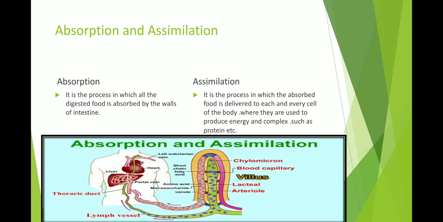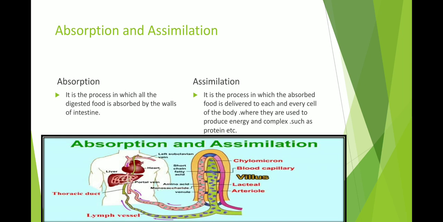The assimilation process means the transfer of digested food, with the help of the blood, and water and oxygen go into the cell and are deposited in the cell. After that, in the cell, digested food is converted into energy, water molecules are converted, and oxygen gas is converted into carbon dioxide.